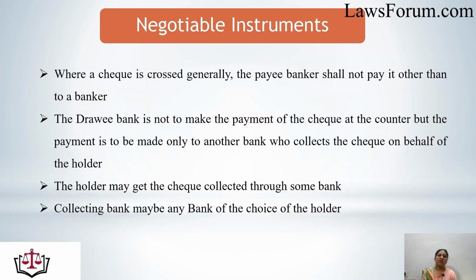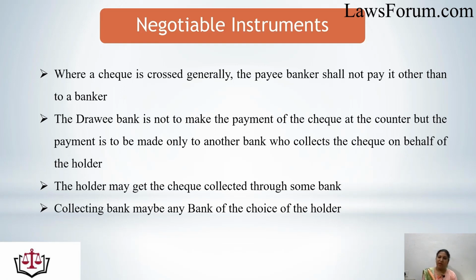So when a check is crossed generally, the paying banker shall not pay it other than to a banker. This means the check would be paid only to a banker. The drawee bank is not to make the payment of the check at the counter because it's a crossed check, but the payment is to be made only to another bank who collects the check on behalf of the holder of the check. The holder may get the check collected through some bank.